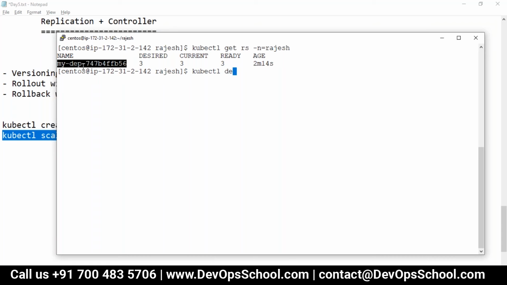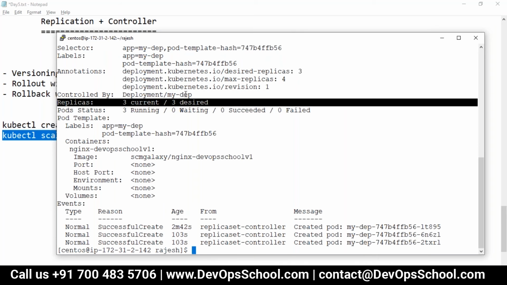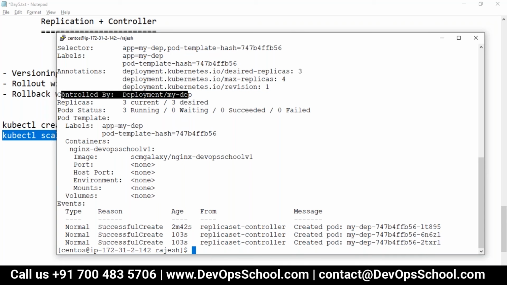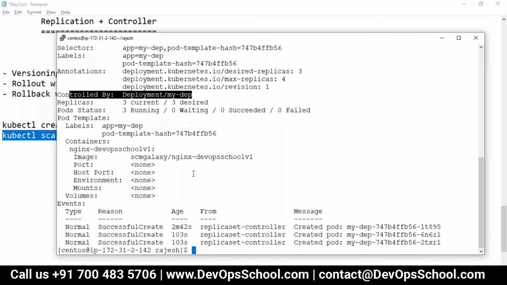kubectl describe RC, replica set RS. Okay. See here, replicas. So pod is controlled by replica set and replica set is controlled by deployment. This is how the relationship works, you can check it out.